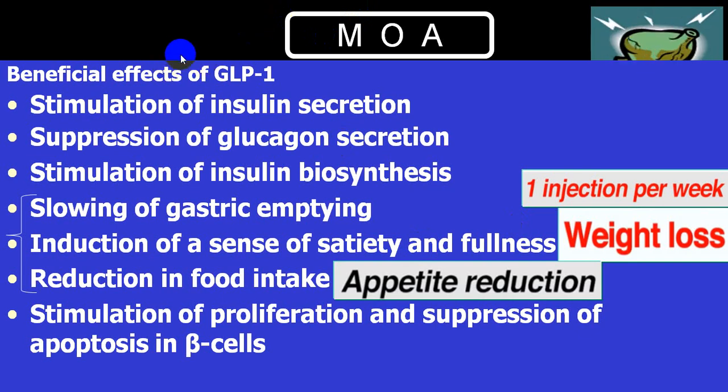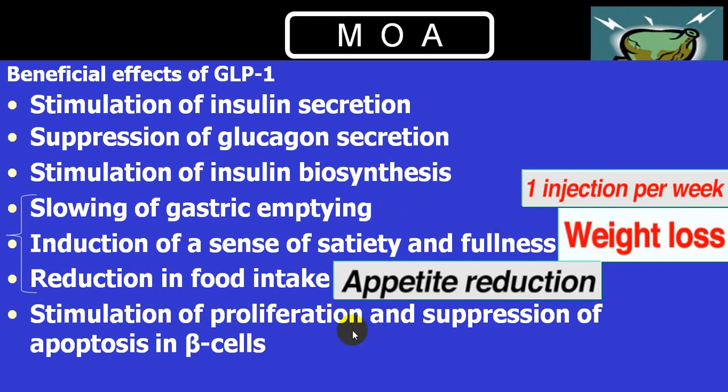So in general, if we put together, it stimulates the insulin secretion, it suppresses the glucagon production, it stimulates insulin biosynthesis by increasing the beta cell mass and increasing the pro-insulin level. It slows down the gastric emptying. It satisfies the satiety center and decreases the appetite, by which the weight loss is being increased. There is a reduction in the food intake by appetite reduction. That also helps in weight reduction. As well as we already told you that because it reduces the gastric emptying, the glucose absorption is reduced. That also takes part in weight reduction.